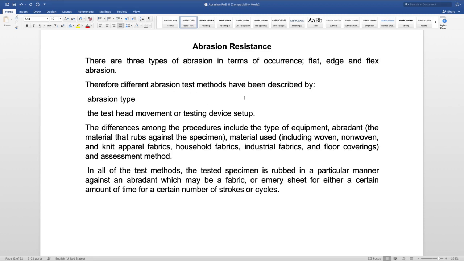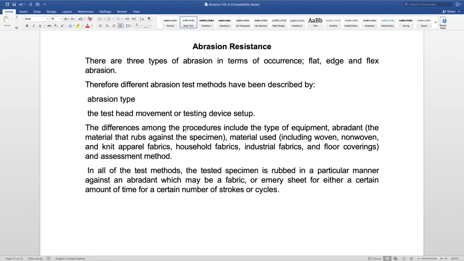So when we talk about the different abrasion testing methods, they vary according to the abrasion type. Then the test head movement or the testing device setup can also be varied. So the differences among the procedures include the type of equipment that we will be discussing later on. For example, Taber abrasion, flex abrasion or Martindale abrasion resistance testers can be used for testing purposes.